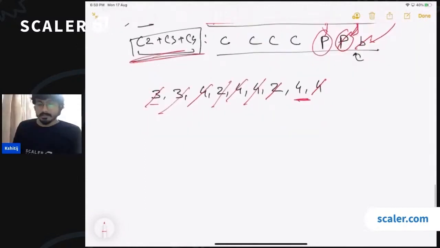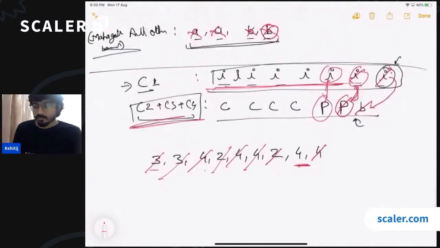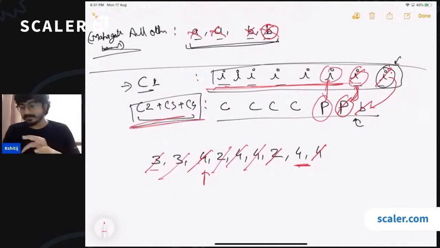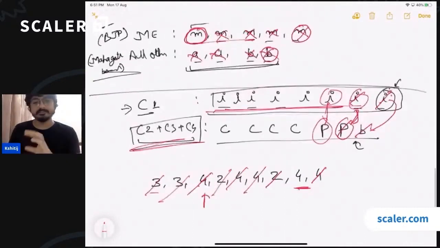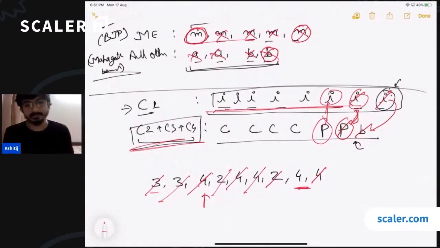Okay, cool. Now the question is that you don't know initially which one of these is the majority element, right? If you don't know which one is the majority element, how are you going to cancel the occurrences of all the other elements with the majority element? The question is, do you need to know the majority element? The initial observation was that if we are removing one occurrence of a majority element with one occurrence of a non-majority element, the majority element remains the same.